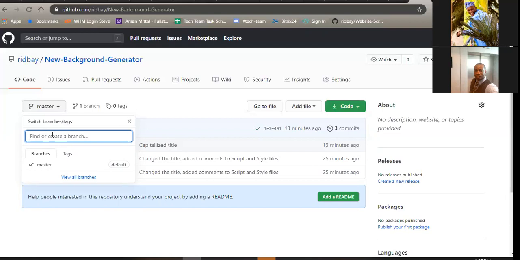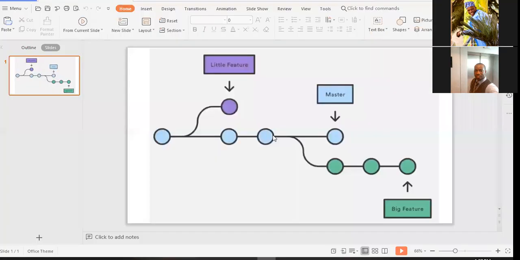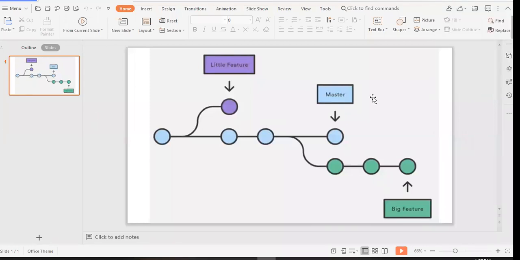So I'm going to show you a more realistic workflow that you will have, and that is what is called branching. So you can see my slide over here. It is called branching, and I'm going to show you what I mean. Over here, I have a visual of what Git is really, really good at. Up until now, we've been working on what we call the master branch. So this is the master branch. We've been working linearly. So you can think of the master branch as the authority.